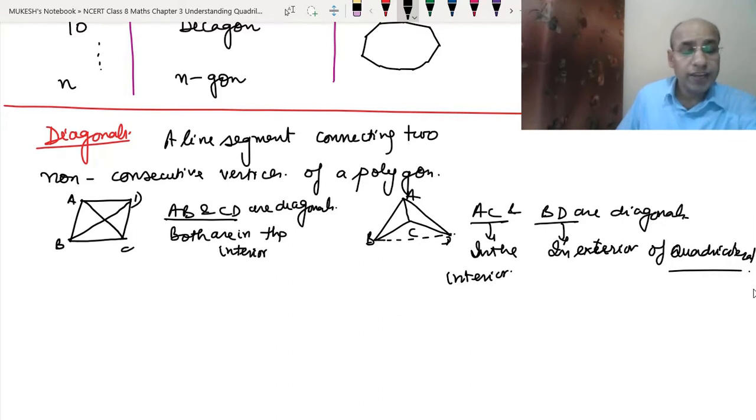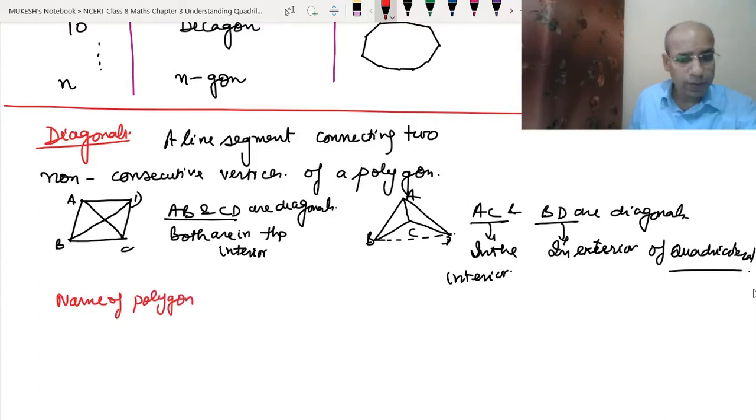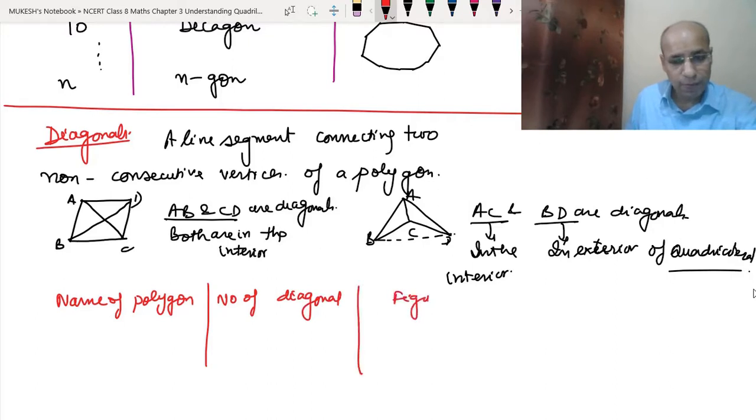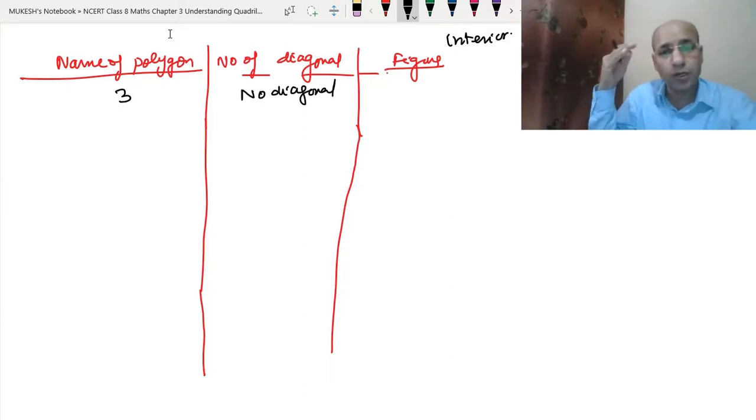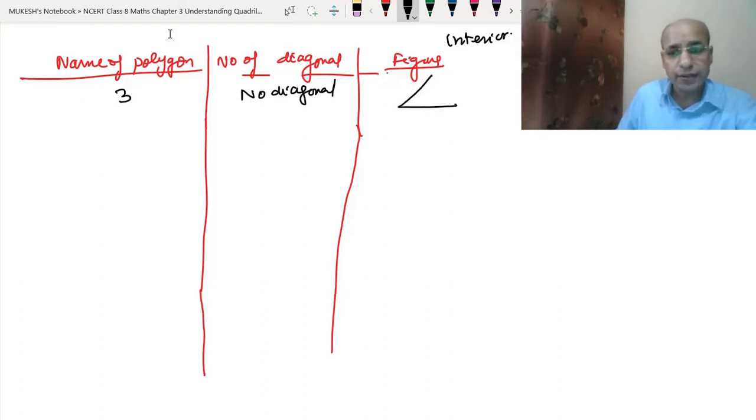Clear? Now we have to check the number of diagonals in the different figures. So we will again just make a table: the name of polygon and number of diagonals, and we will draw the figure for a few. As we know, our polygon starts with the number of sides 3, so it will have no diagonal. A triangle doesn't have any kind of diagonal because it does not have non-consecutive points. All the points are consecutive, so it will not have any diagonals. So we just write 0.